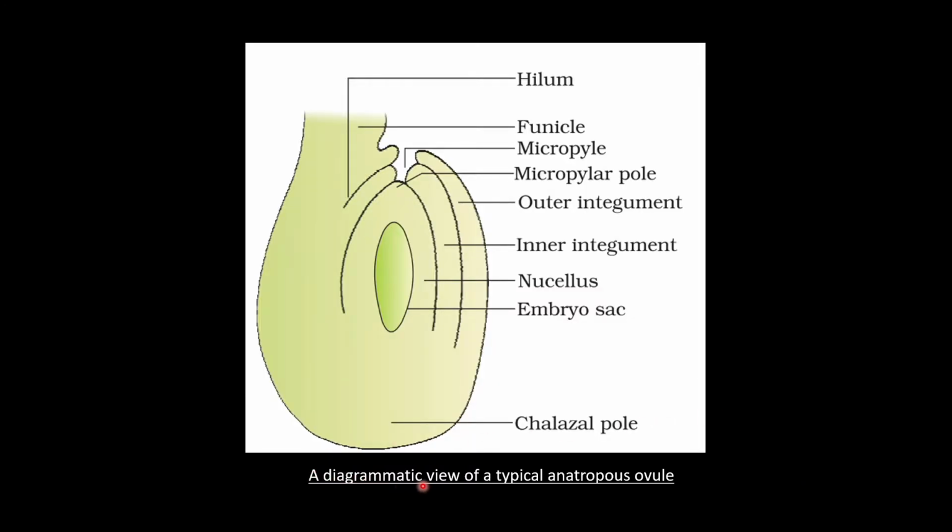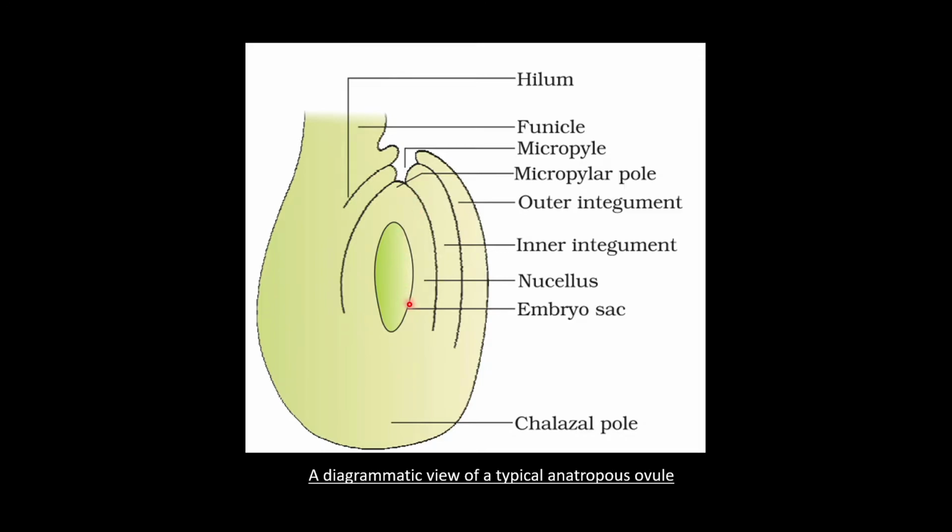So this is the diagrammatic view of a typical anatropous ovule. Just now I have explained the parts. The stalk is called the funicle. The hilum is where it attaches to the ovule. Then micropyle, it is the opening. Then there are two protective coverings, outer integument and inner integument. These two integuments are protective in function, and there is a minute opening called micropyle where the integuments are absent.